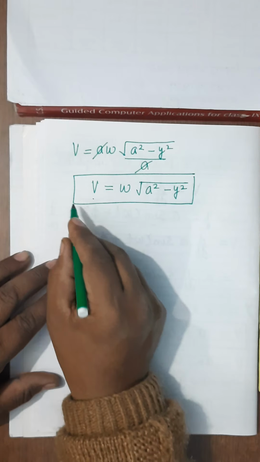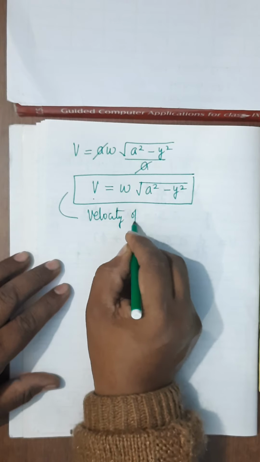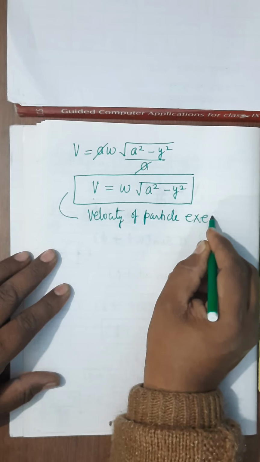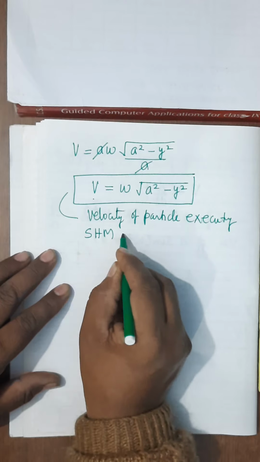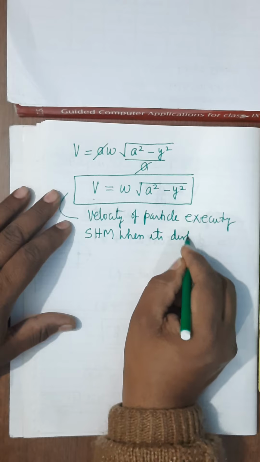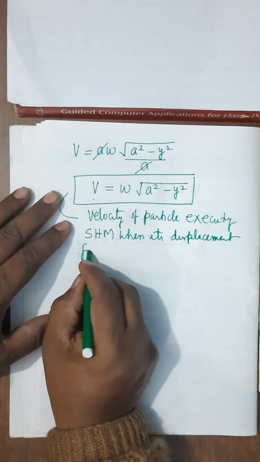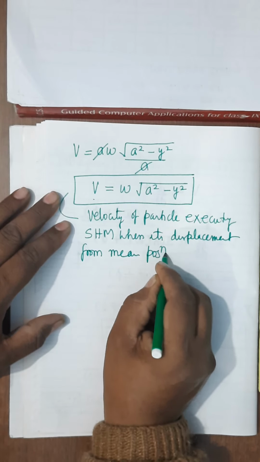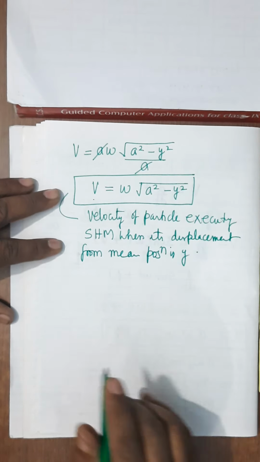It will be this velocity of particle executing SHM when its displacement from mean position is y. Now you can see the special cases.